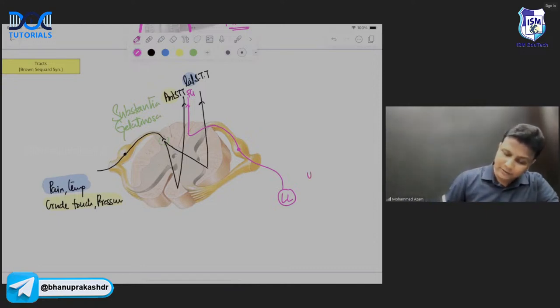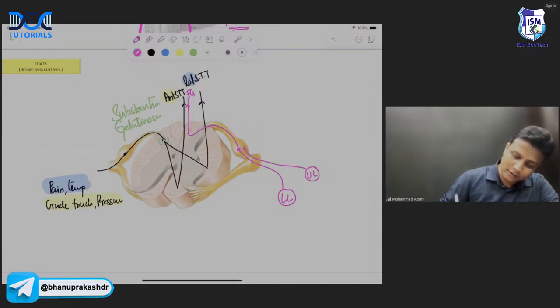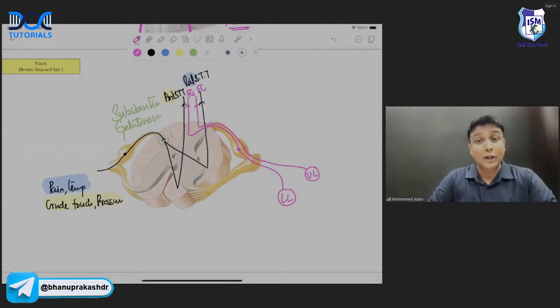And then some of the fibers are coming from the upper limb, and they are going to enter the dorsal root ganglion. And from here, again, the same thing, they're going to continue up. And that is going to form fasciculus cuneatus. The first point to remember is that from the lower limb there will be fasciculus gracilis, and from the upper limb those fibers are going to form fasciculus cuneatus. And my dear doctors, in your MCQ exam they have even asked the location of this one, sir.